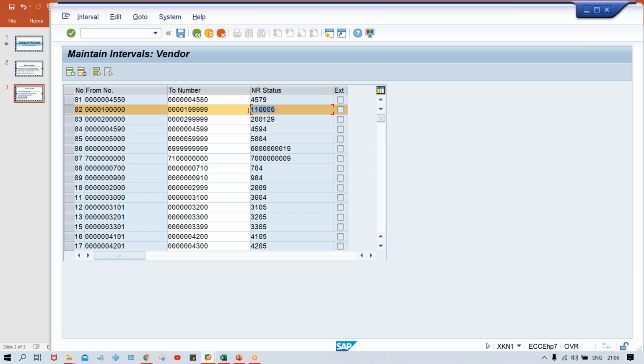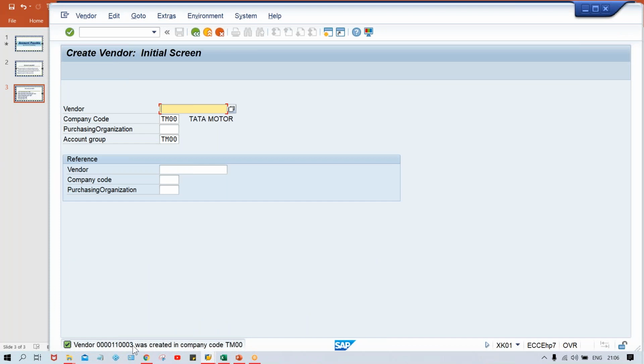So likewise, what is happening, guys? Might be from 1002 it jumped to 1005. So right now, what is happening? In between, 3 and 4 are there. So this time, we have created this window and the system has generated 1003. Next time 1004. Likewise, it is going to happen.